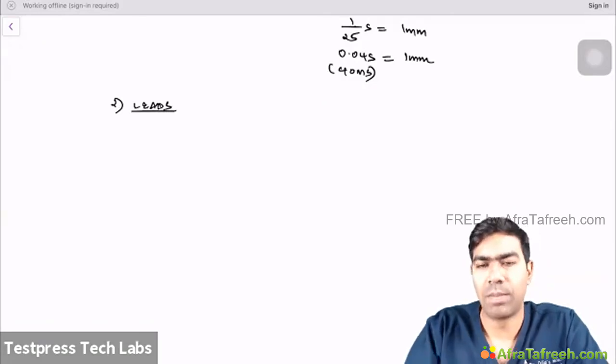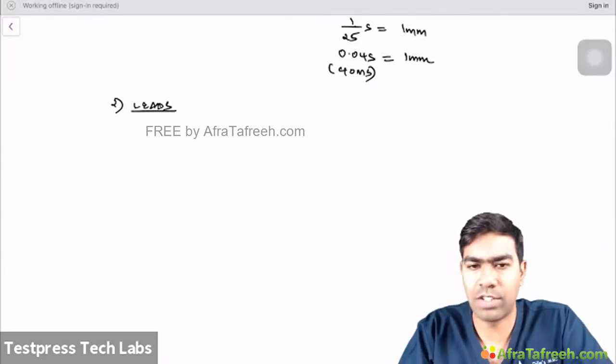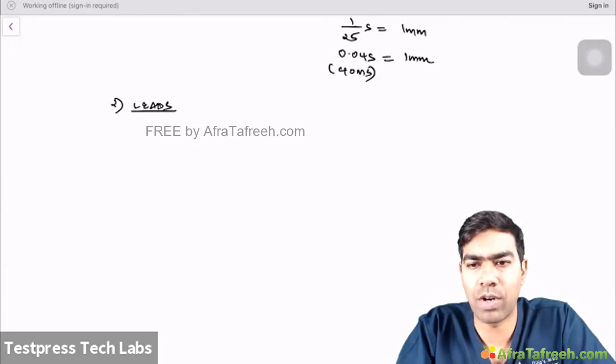The lead system is really, really important. And before going to the lead system, let me check whether everything is going all right. Just hold on.